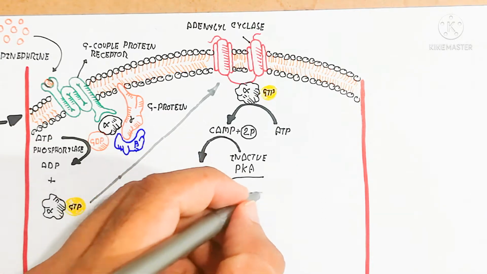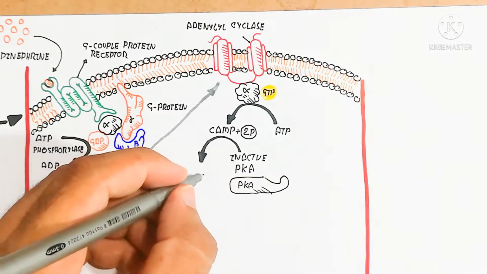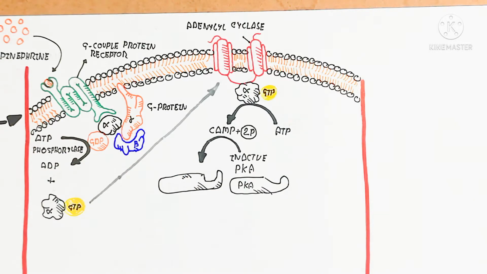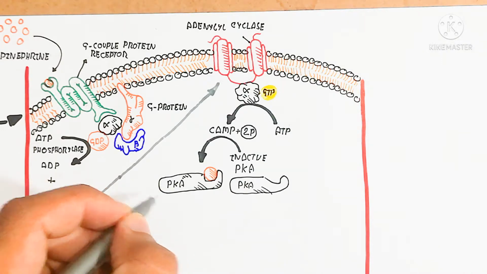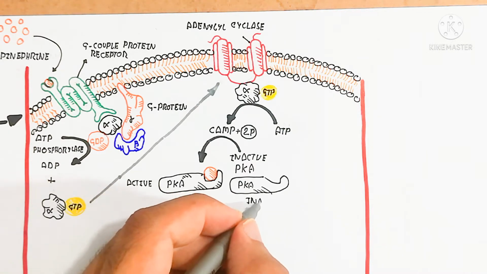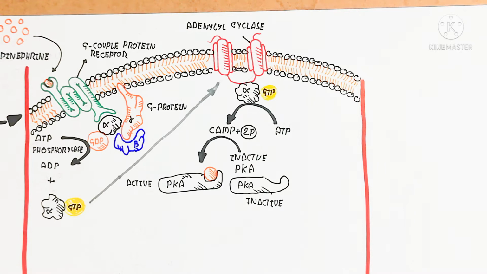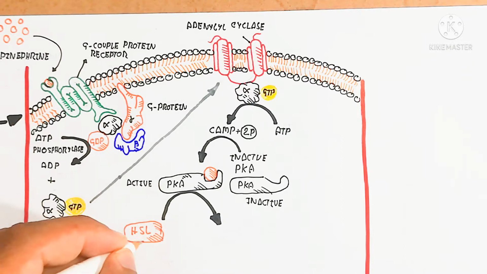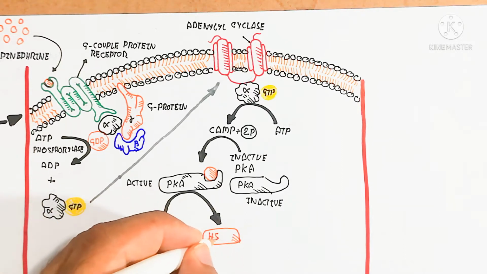That is why the enzyme is known as a cyclase, because it converts ATP into cyclic AMP. After this, the inactive PKA, the protein kinase A, is converted by the stimulation of cyclic AMP into active PKA by phosphorylation due to kinase activity.